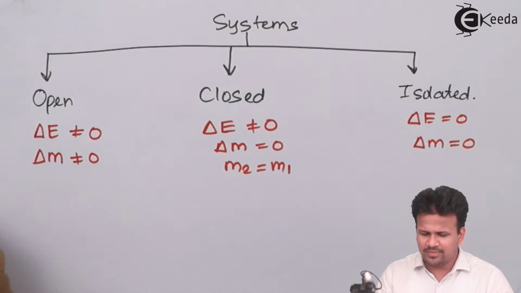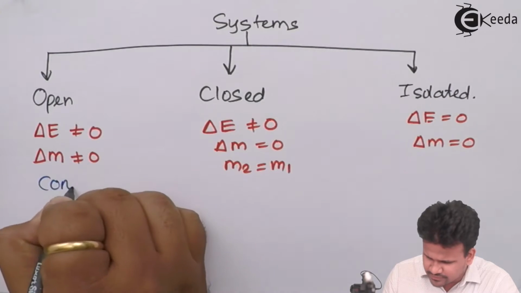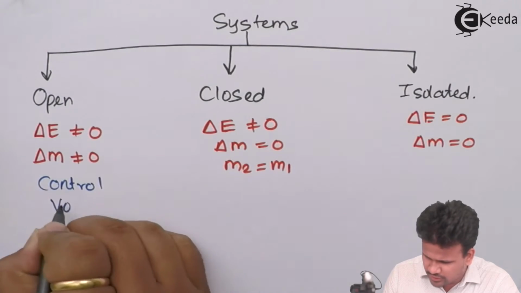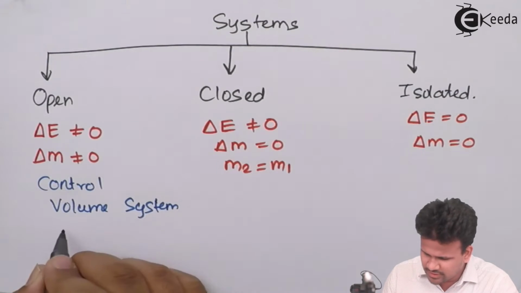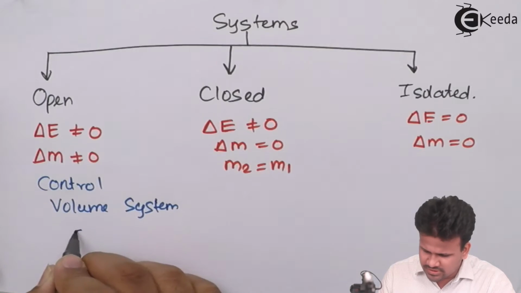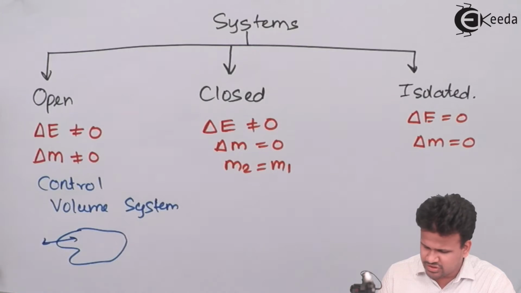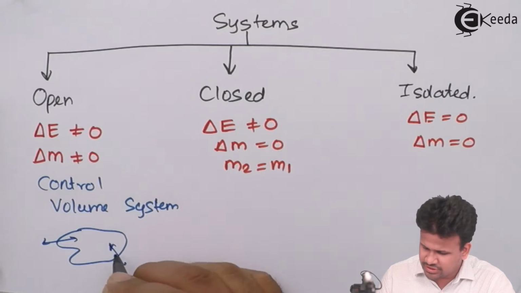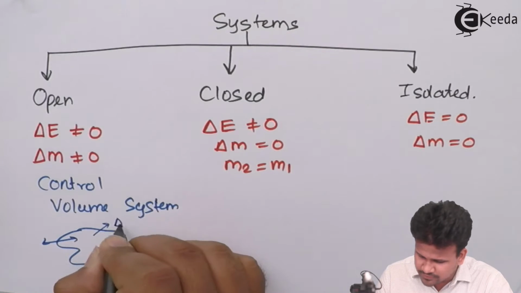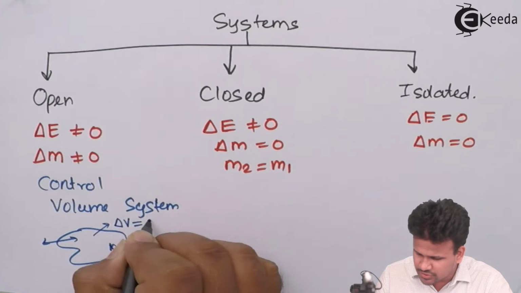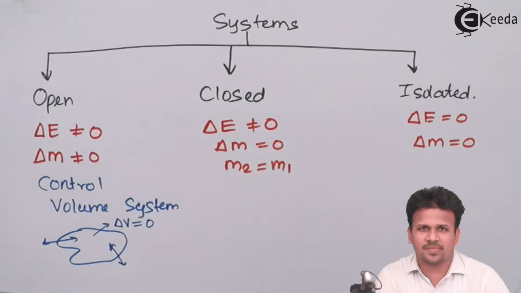In fluid kinematics, an open system is called a control volume system. Now, what is a control volume system? The control volume system is a system in which it can exchange heat or energy with the surrounding, and it can exchange mass with the surrounding, but the change in volume is equal to 0. That means the volume of the system always remains the same.